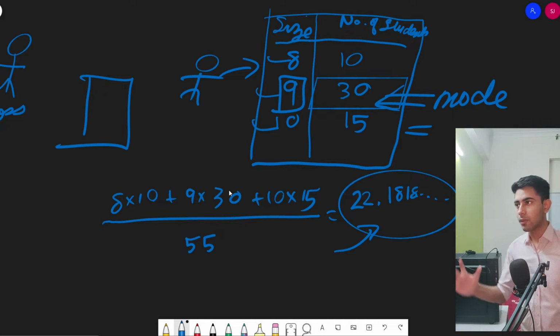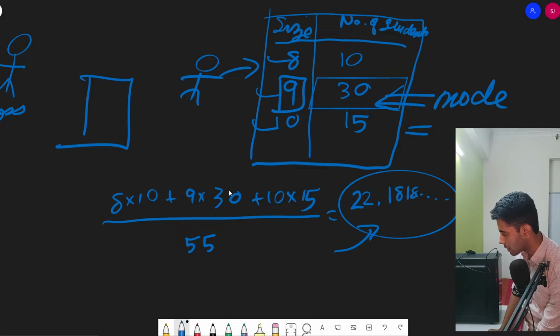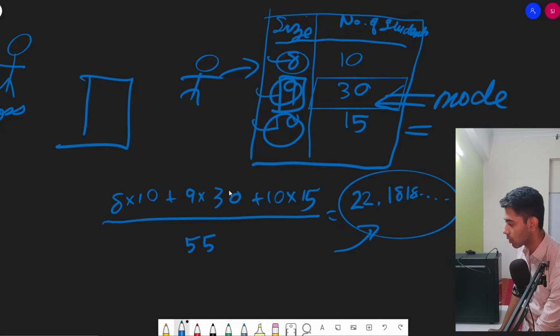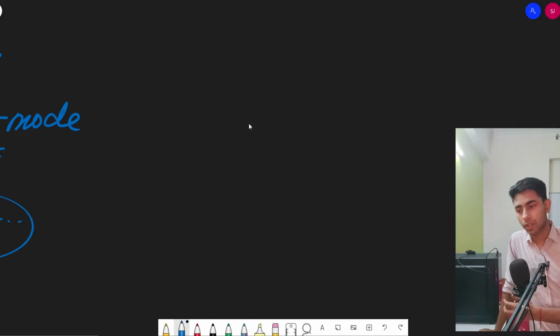In these kinds of datasets, whenever we have nominal data, where there are discrete values present which are not related to each other, we use mode. Now let us check some other scenario.